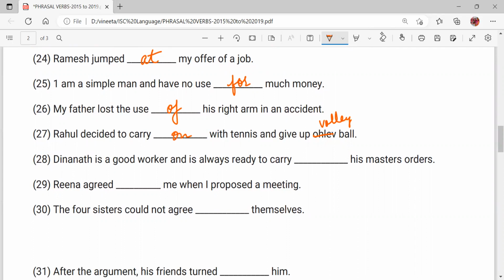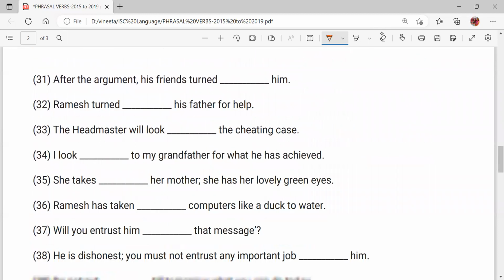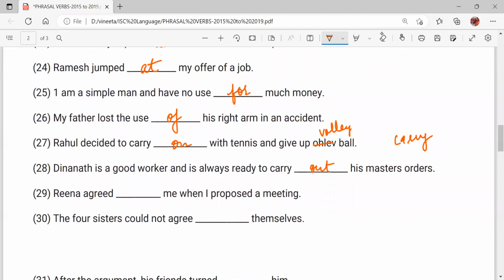Dinanath is a good worker and is always ready to carry out his master's order. Now you can see this is another phrasal verb that has been repeated. Earlier we saw look. Look was repeated. Look after, look down, and now here it is carry.